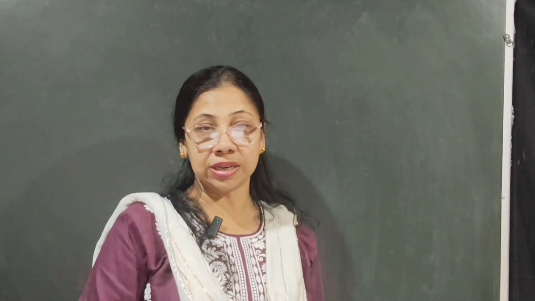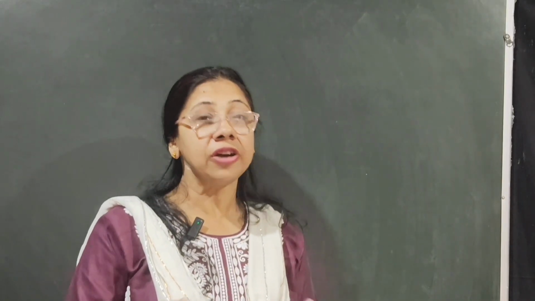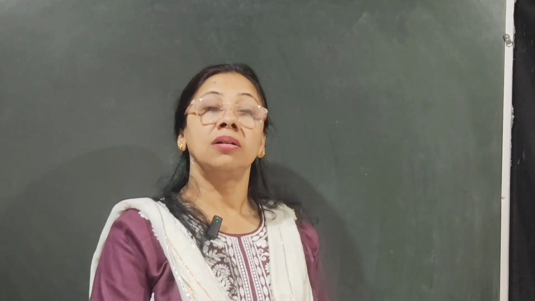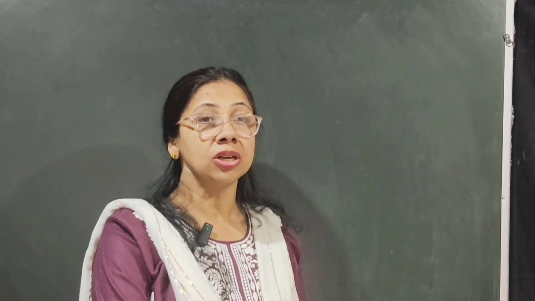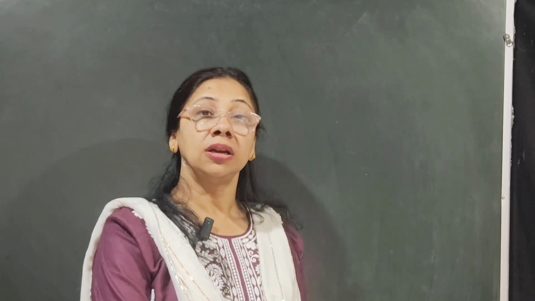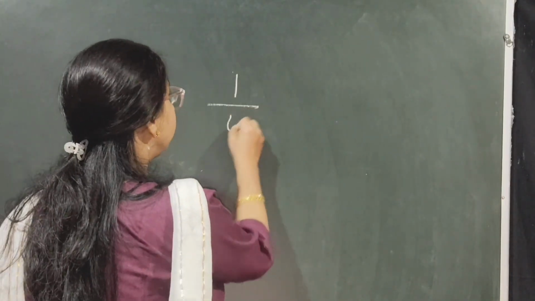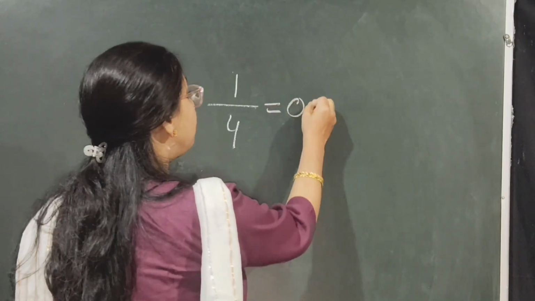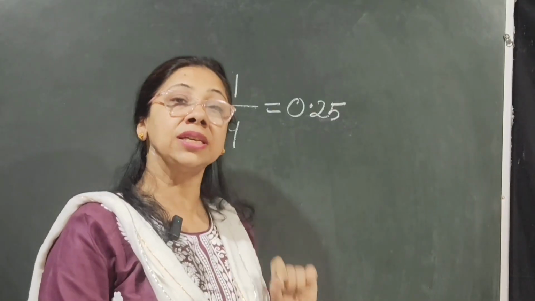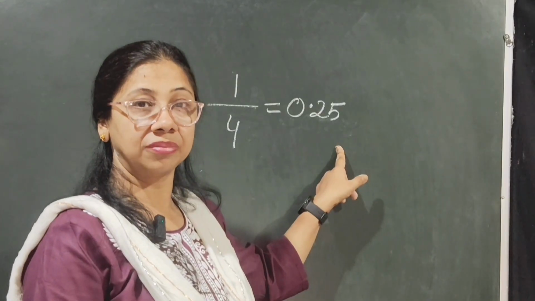Next and most interesting thing is that rational numbers can be divided into two parts. First part is terminating decimals and second part is non-terminating repeating decimals. Suppose we have 1 by 4. The decimal expansion will be 0.25, and they are terminating decimals.